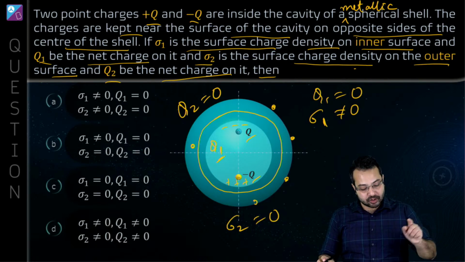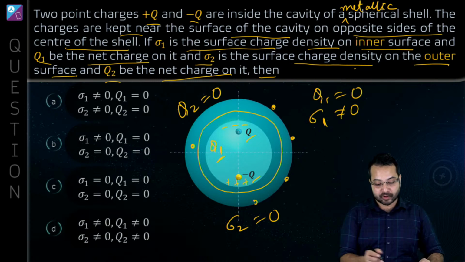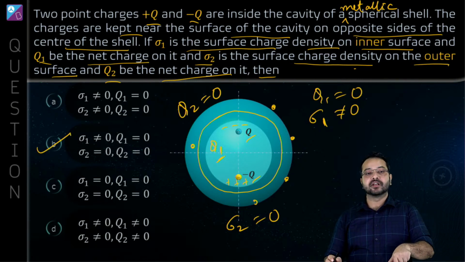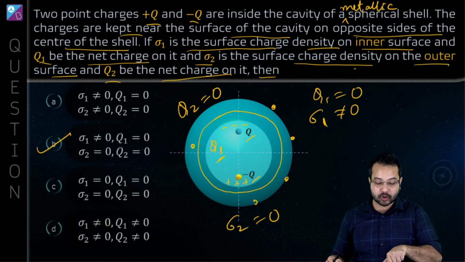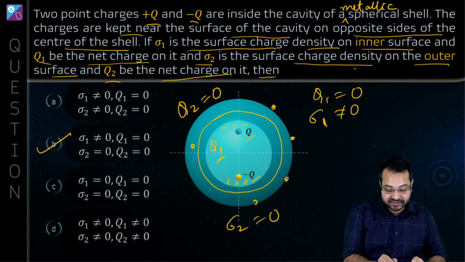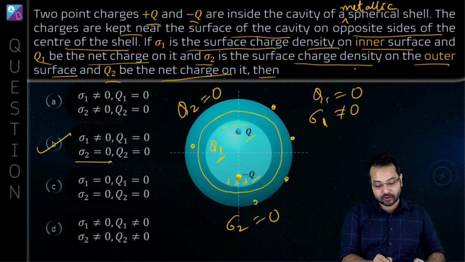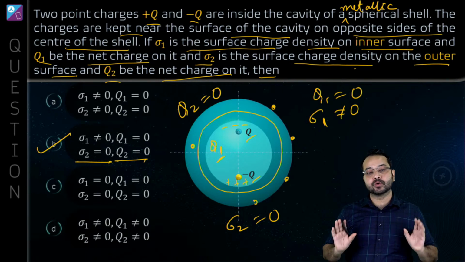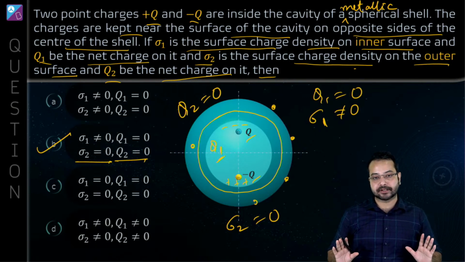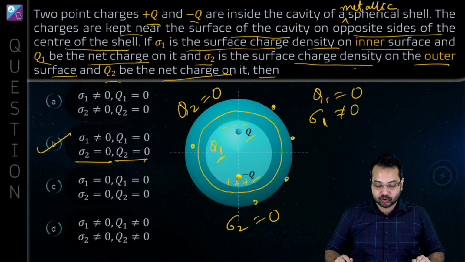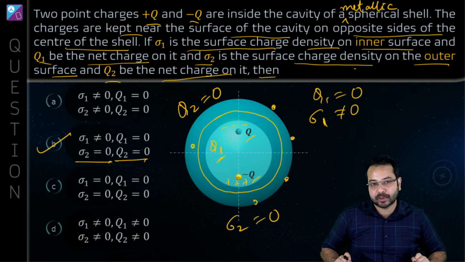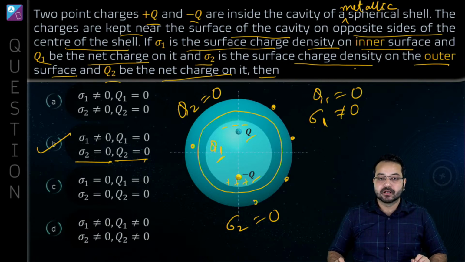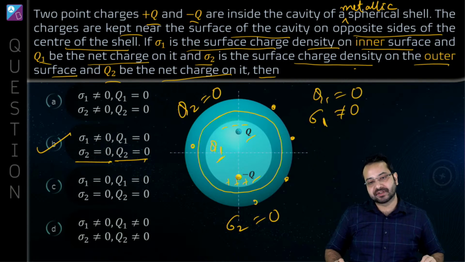Is that correct? So what will be the correct option? The correct option has to be option B. Sigma 1 is not going to be equal to 0, but Q1 is going to be equal to 0. Sigma 2 is going to be equal to 0, and Q2 is also going to be equal to 0. So this is electrostatic shielding we are talking about, and there are basically two concepts involved.